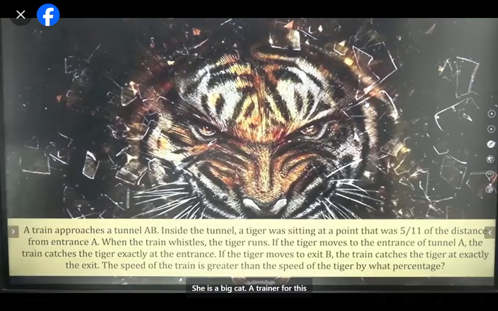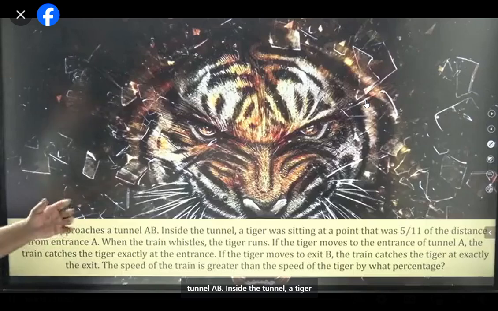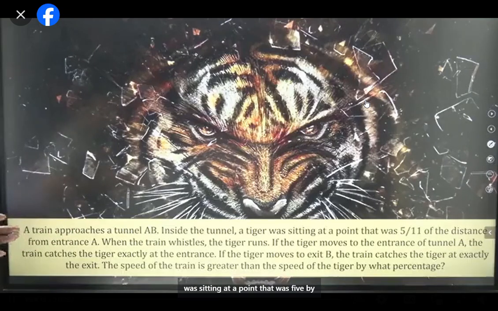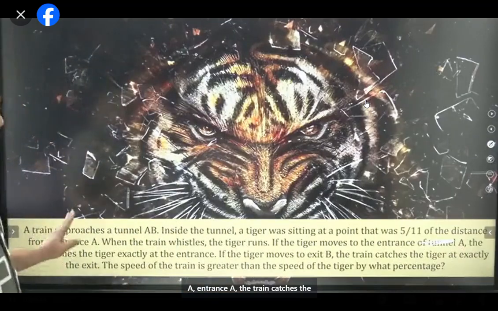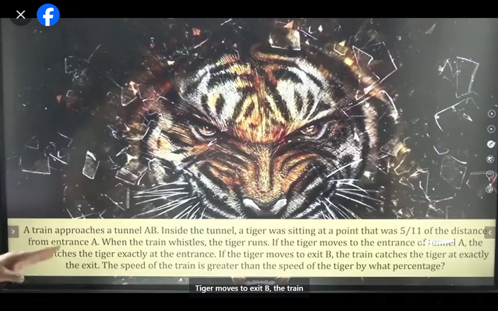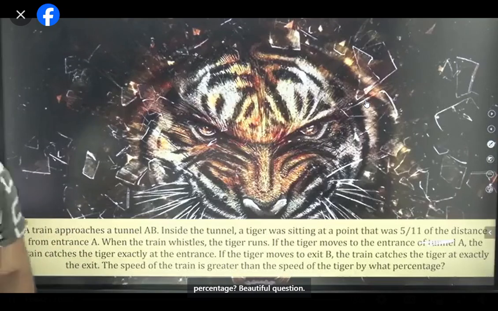See the big CAT. A train approaches tunnel AB. Inside the tunnel, a tiger was sitting at a point that was 5 by 11 of the distance from entrance A. When the train whistles, the tiger runs. If the tiger moves to the entrance A, the train catches the tiger exactly at the entrance. If the tiger moves to exit B, the train catches the tiger exactly at the exit. The speed of the train is greater than the speed of the tiger by what percentage? Beautiful question.